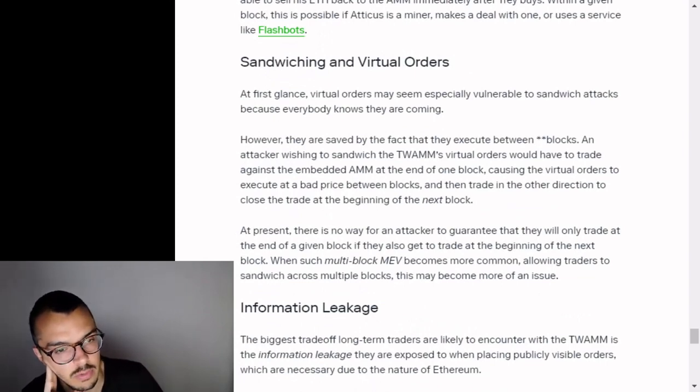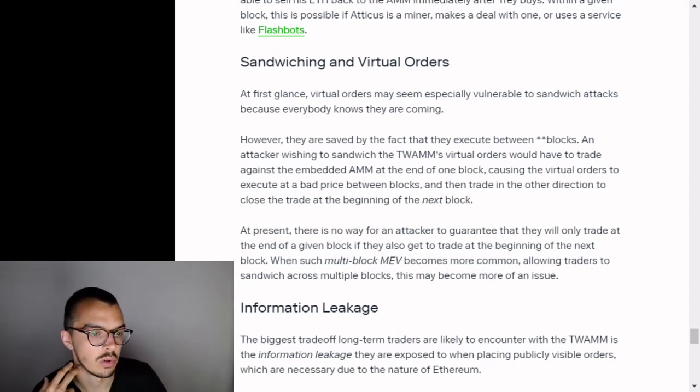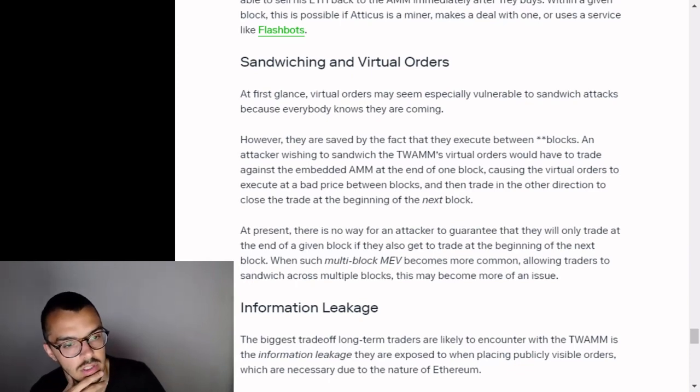Sandwiching and virtual orders. At first glance, virtual orders may seem especially vulnerable to sandwich attacks because everybody knows they are coming. However, they are saved by the fact that they are executed between blocks. An attacker wishing to sandwich the TWAMM's virtual orders would have to trade against the embedded AMM at the end of one block, causing the virtual orders to execute at a bad price between blocks, and then trade in the other direction to close the trade at the beginning of the next block.